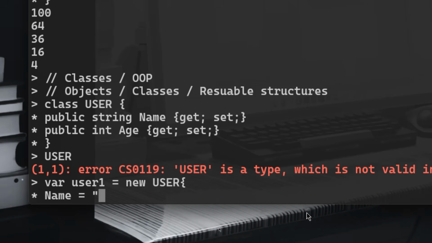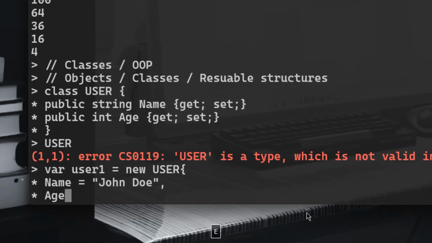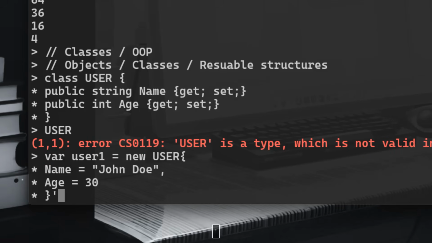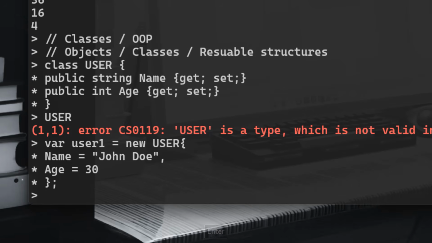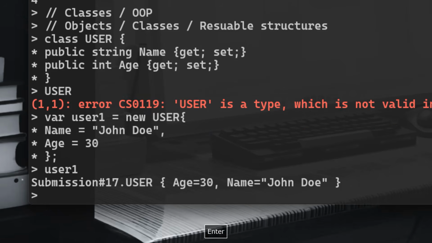So we can have here Joe or John Doe as name. He can have an age, and we cannot do more than this because in the blueprint we have only mentioned that we need to have a name and an age. You cannot continue putting here email, phone number, and so on. Okay, so let's close this, and that is our user1.